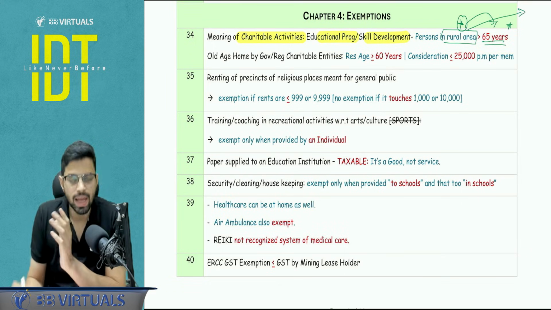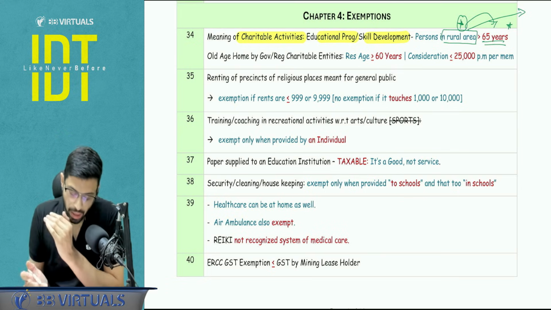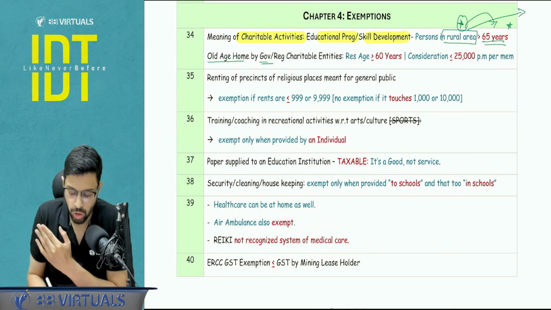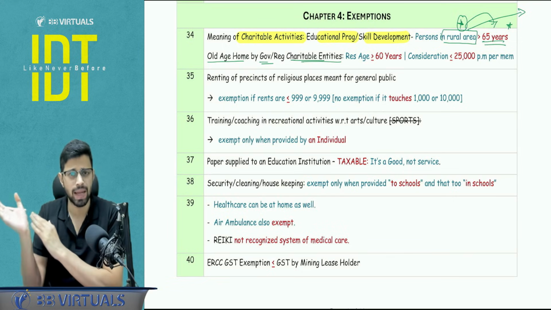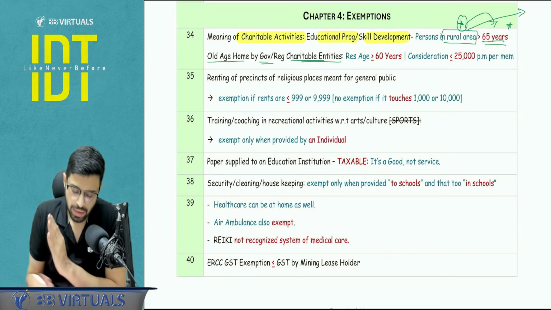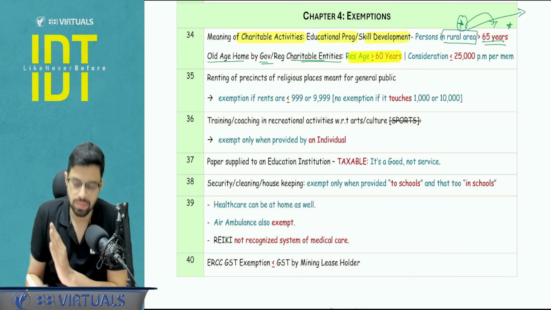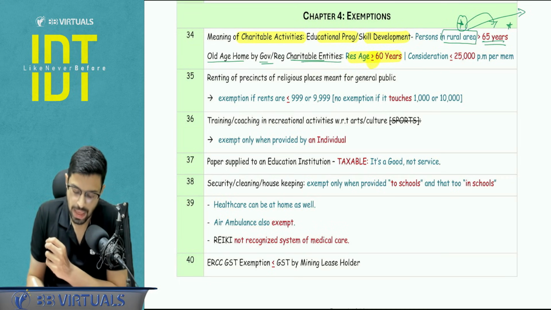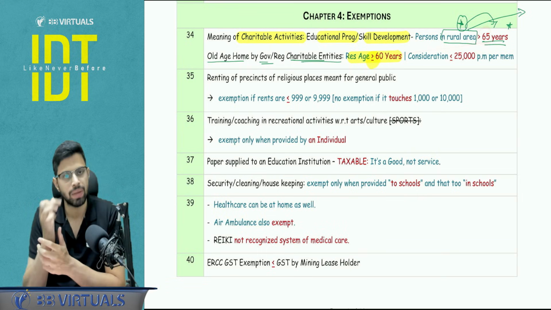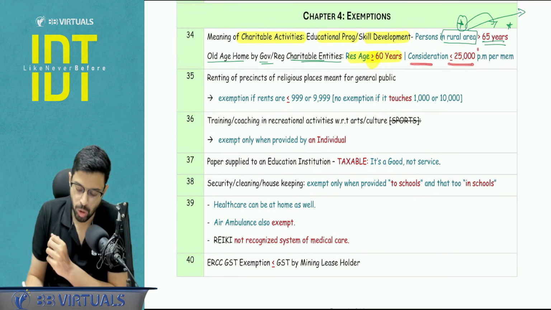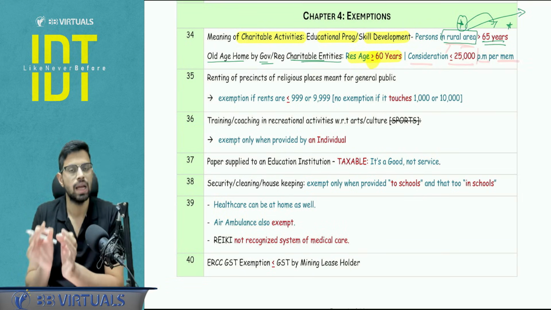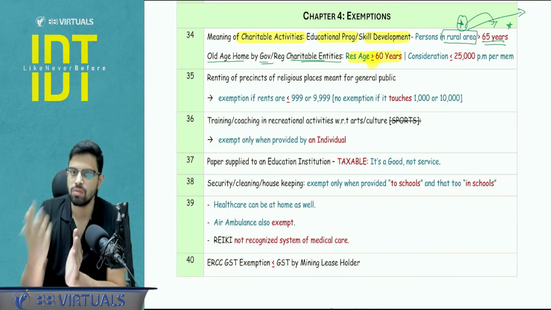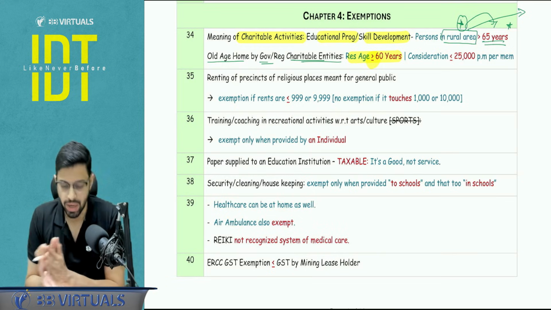What do you mean by rural area? It is defined as per the village records. Now, another age limit comes when we talk about the old age home run by government or registered charitable entities, that is 12AA of the Income Tax Act. Here, the resident age should be minimum 60 years. Sometimes ICAI plays on these particular limits as well, right? And here the consideration should not cross 25,000 per person, that is per member per month. Up to 25,000 is allowed. If it is 25,000 rupees, the entire amount will be taxed. It will not be covered under exemption.